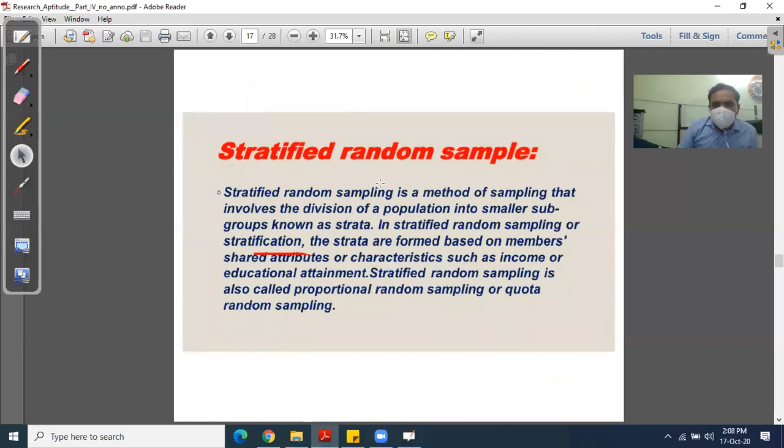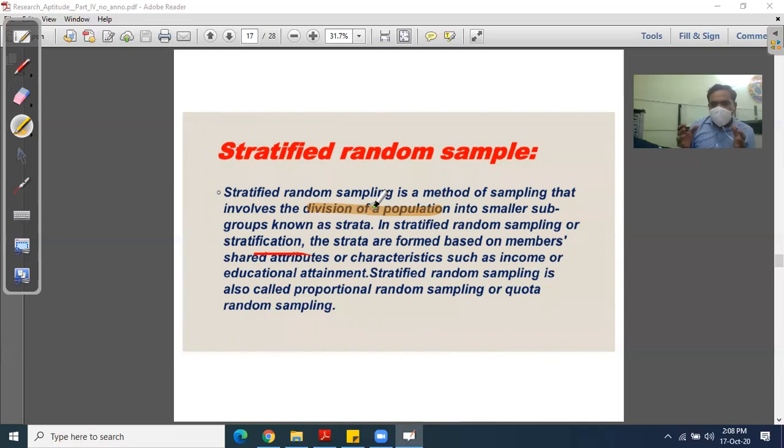Stratified random sampling is a method of sampling that involves the division of the population. The basic purpose is division of the population, because you cannot take the sample from a heterogeneous population.